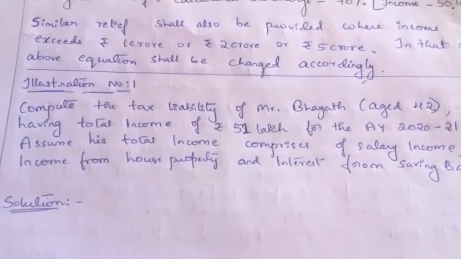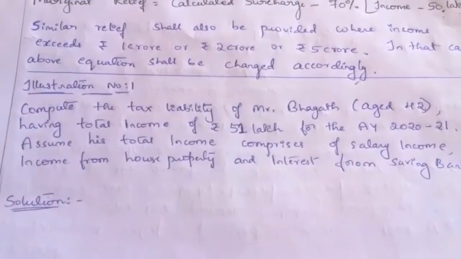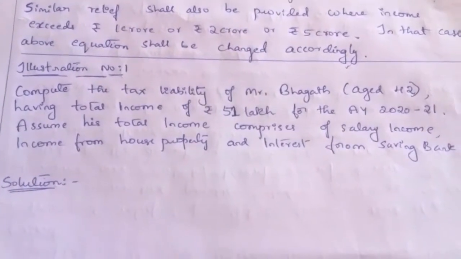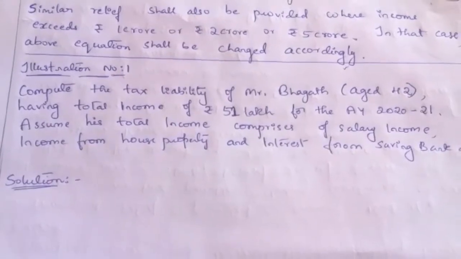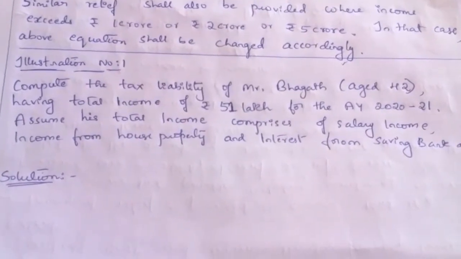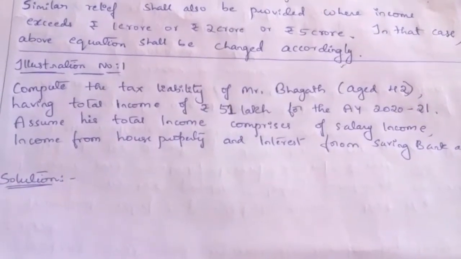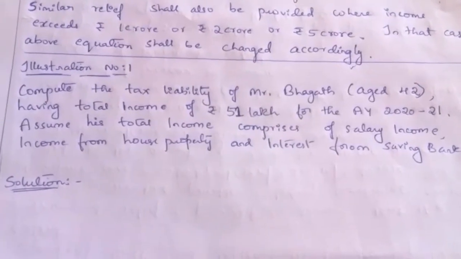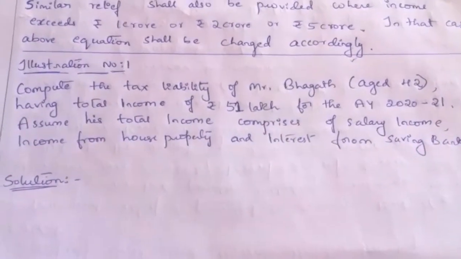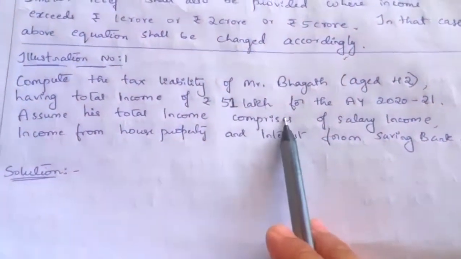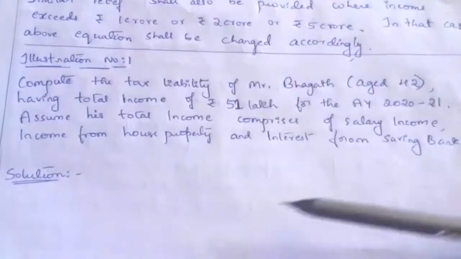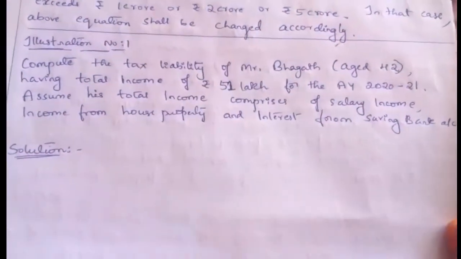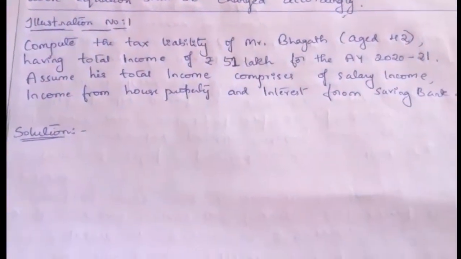So in other cases, we have to apply the normal tax rates: basic exemption up to 2,50,000 at 0%, next 2,50,000 at 5%, next 5 lakh at 20%, and above 10 lakh, 30% tax he has to pay. Since his total income exceeds 50 lakh, he has to pay surcharge. So we'll see how to compute the surcharge and how to give marginal relief to him.